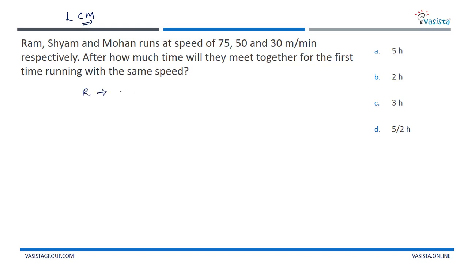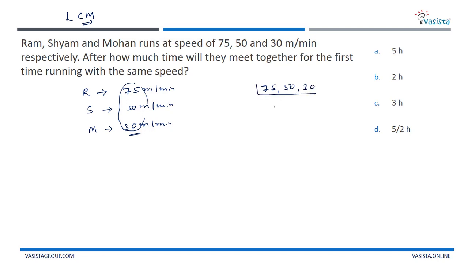The speed of Ram is 75 meters per minute, correct, and for Shyam it is 50 meters per minute, and for Mohan it is 30 meters per minute. So we are supposed to find the LCM of these three speeds, that is 75, 50 and 30. Let us start finding the LCM here.